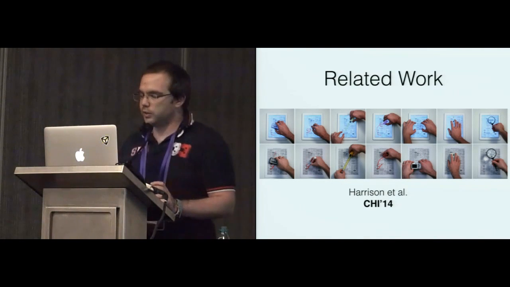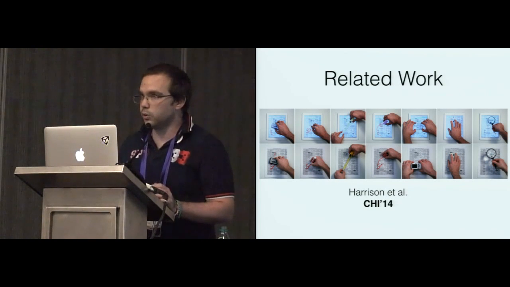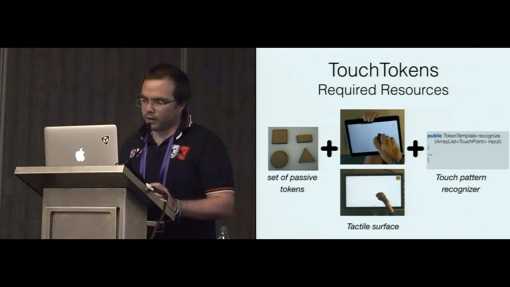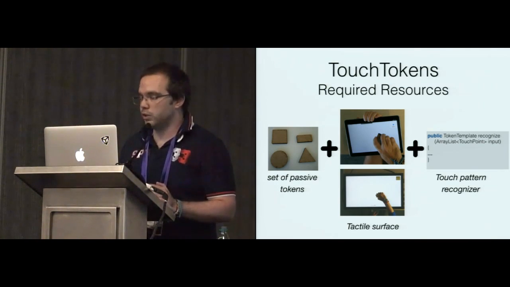Another interesting project is TouchTools. Like our approach, it relies on the idea of recognizing the grasp that is specific to a given physical object. But here there is no physical tool. They simply mimic how they hold the physical tools, and they use a machine learning approach that requires a lot of training.